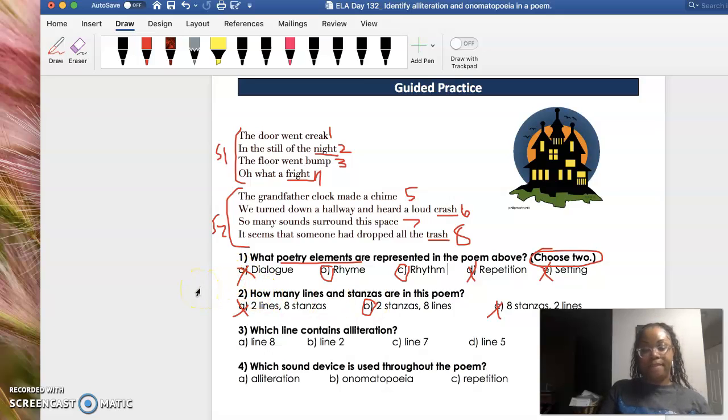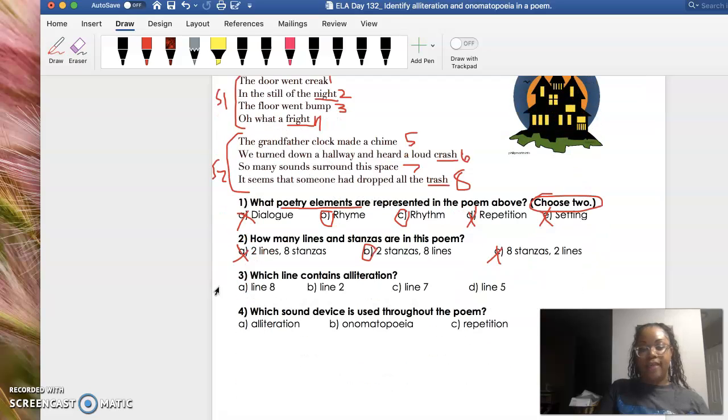Good. Let's continue learning. And then 3 says, which line contains alliteration? So that's what we just learned. So I'm going to circle alliteration because that's what I'm looking for. Now, I know back in my board equals paper that alliteration is a word or words that have the same sound, okay? So it says line 8, line 2, line 7, and line 5. I'm going to go back to all of these lines to figure out which ones have alliteration.